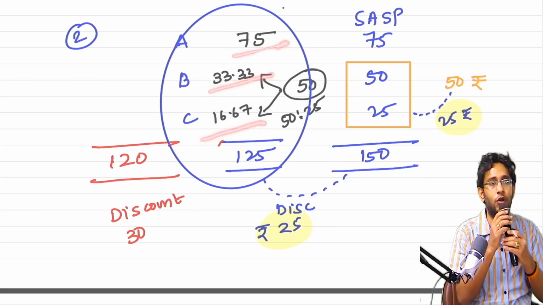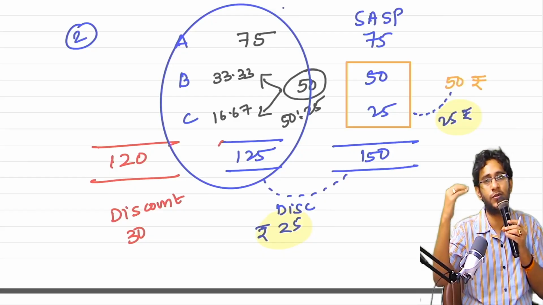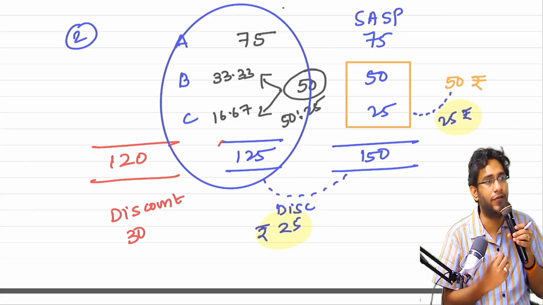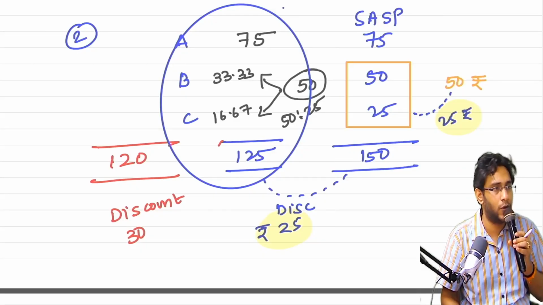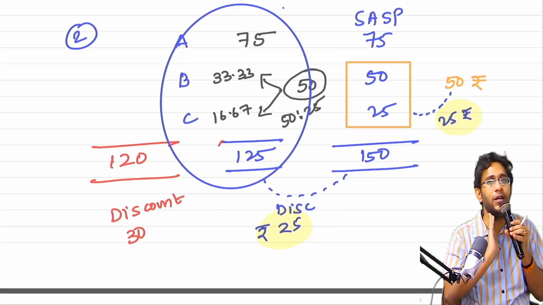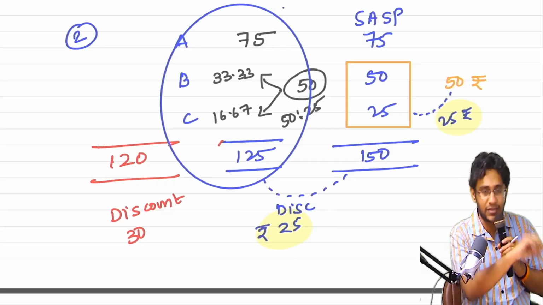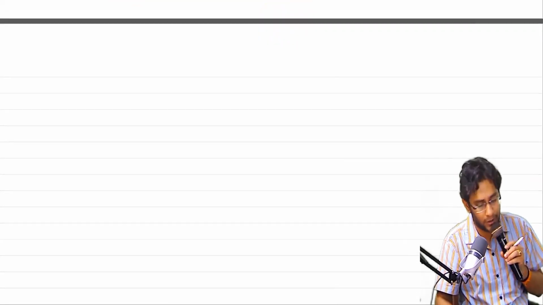75:33.33:16.67. If you allocate minus 5 in that ratio, then the 125 transaction price will now come to 120. The extra 5 rupees should not be identified towards A alone. That should be identified to all the POs. Are you clear here? This type of model did not come till now. Whatever you are seeing on the screen now, that came. The extra 5 rupees discount case did not come till now. Next, coming to the theory part of this standard.